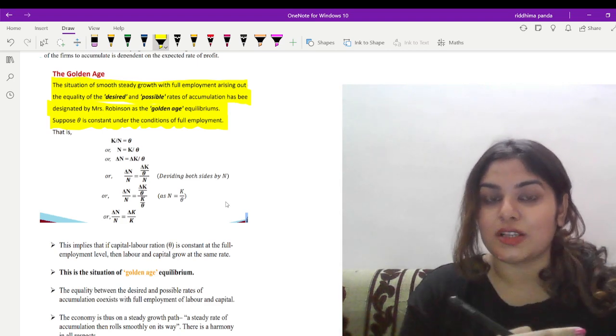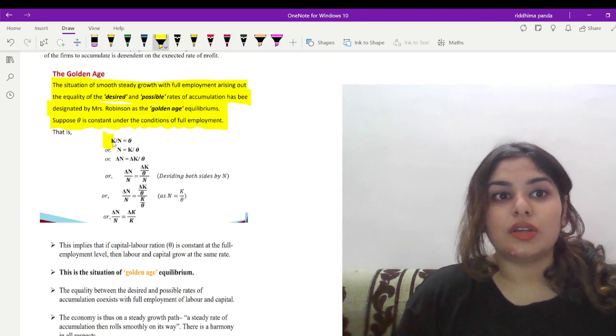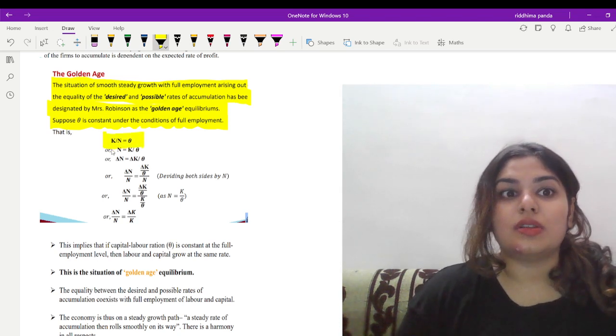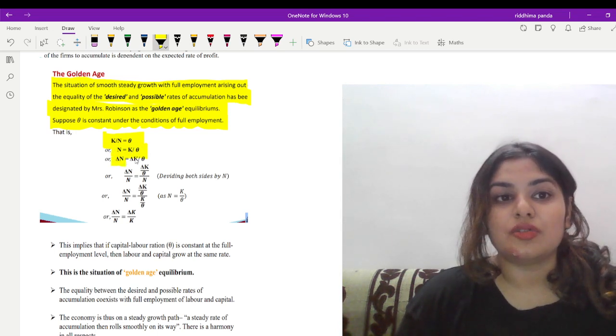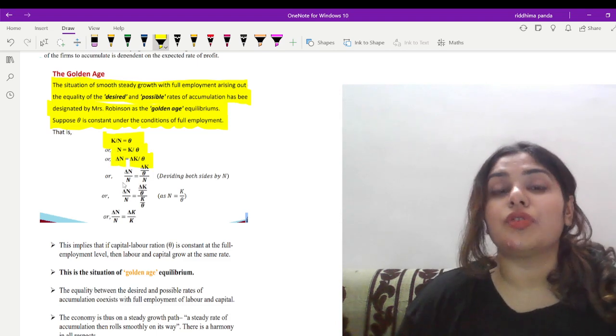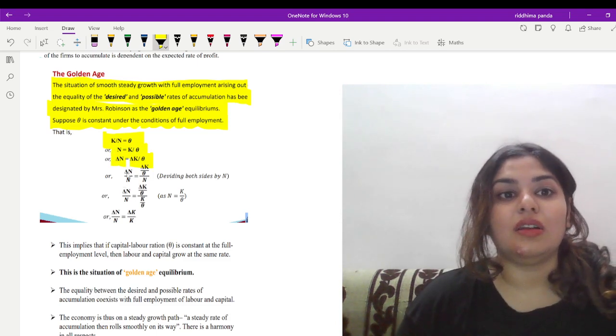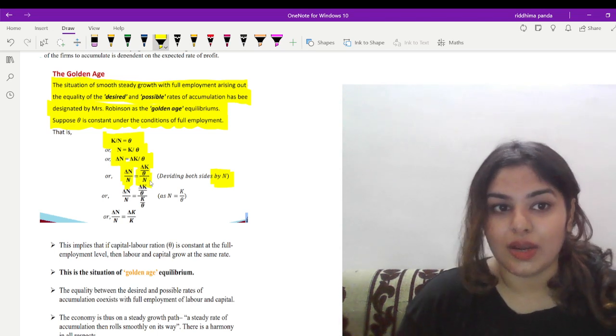From the income expenditure side, we have denoted theta as the capital labor ratio. So here is the capital labor ratio. That means labor N is equal to capital K by theta. Now any change in N should be equal to change in capital with respect to theta. Now in order to show the change, we have divided by N on both sides, that is delta N by N is equal to delta K by theta, divided by N, right?